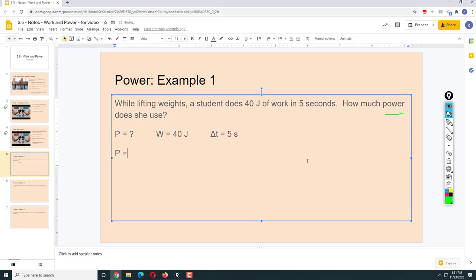Then power is work over change in time, which is 40 joules over 5 seconds. That's 8 joules per second. Another way of writing joules per second, well, 8 joules per second is really 8 watts. So for joules per second, we can use the unit watt.